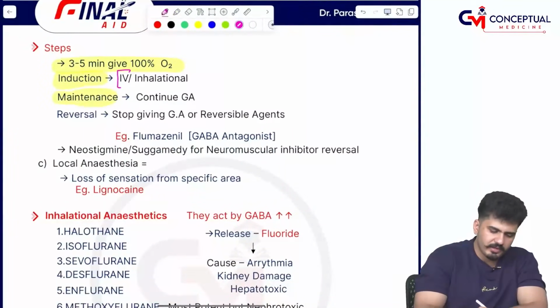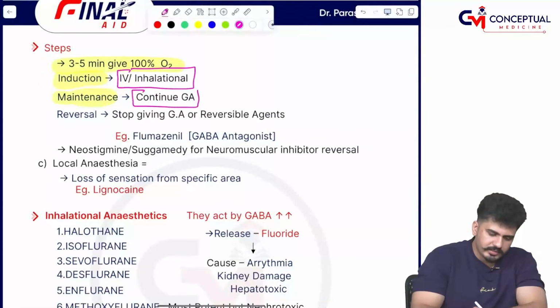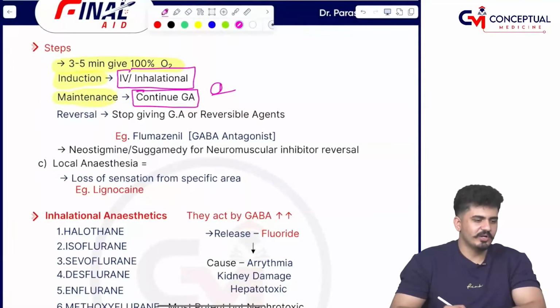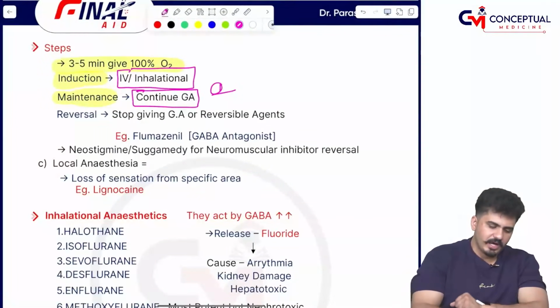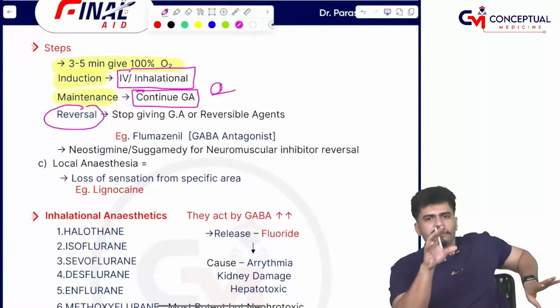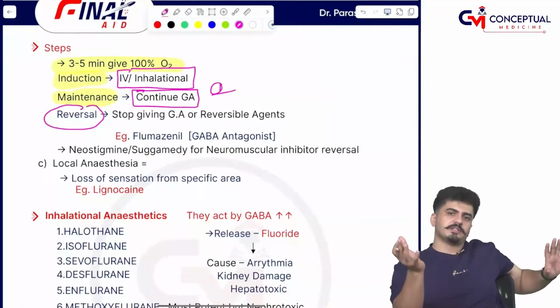Induction is by IV or inhalational agent, and maintenance is by continuing the general anesthesia. Now, reversal agent. How will we reverse it? Either we will stop giving, the half-life will go, and the patient will wake up.